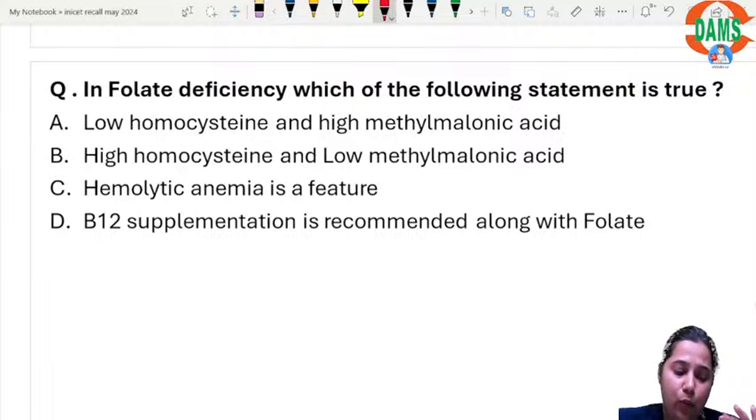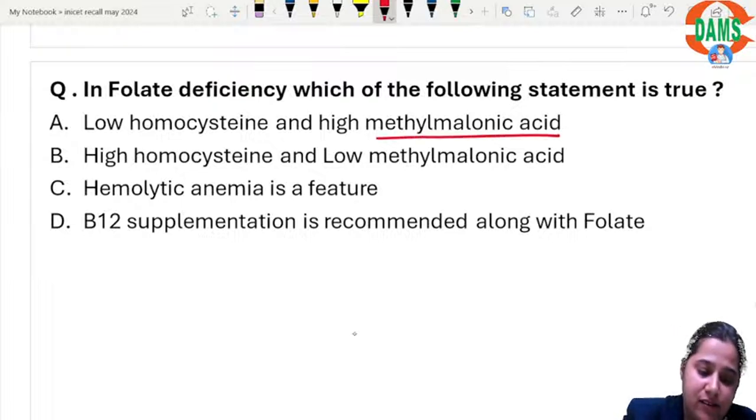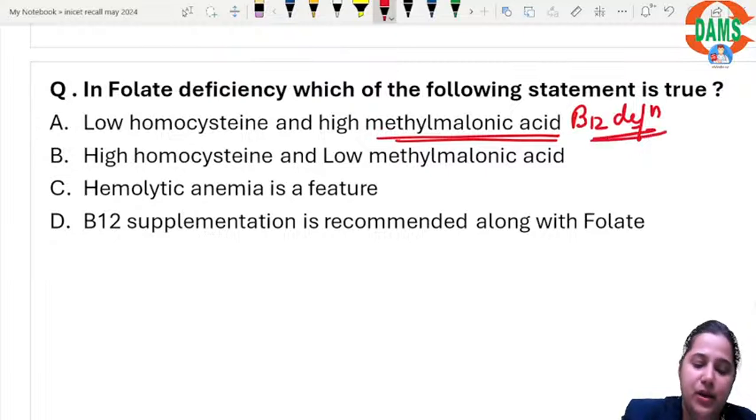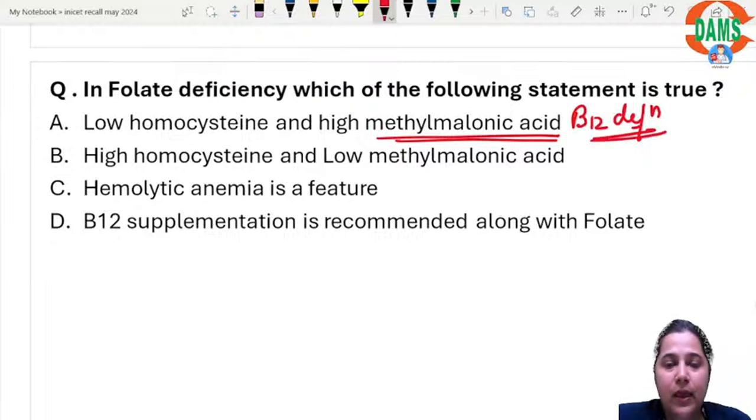In folate deficiency, will there be low homocysteine and high methylmalonic acid? Methylmalonic acid increases in B12 deficiency.